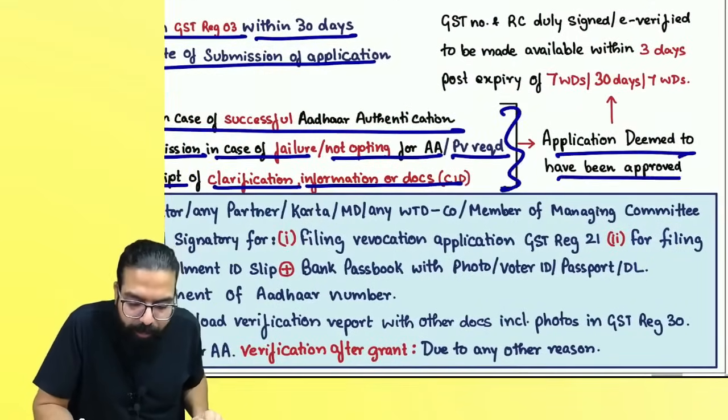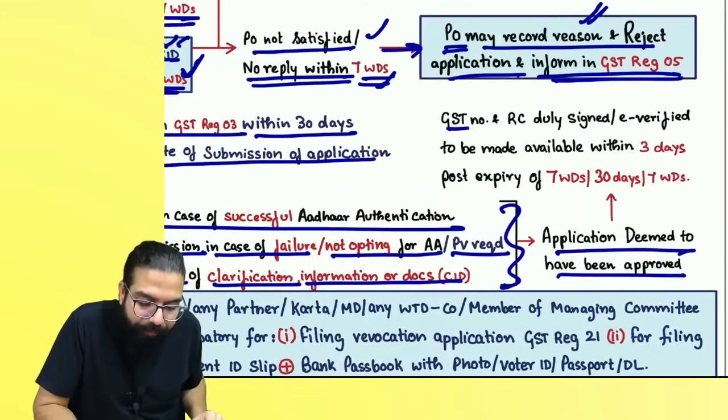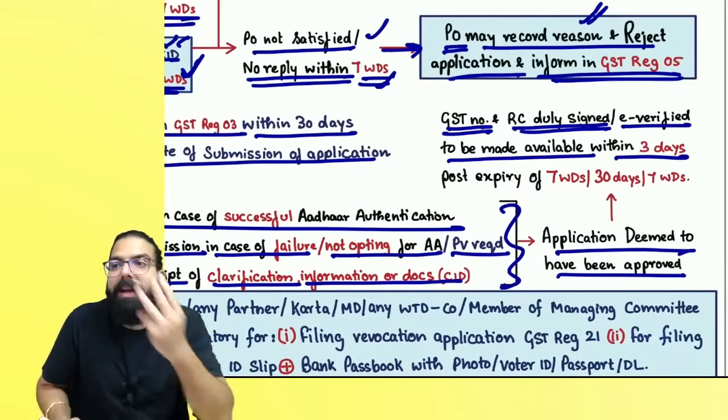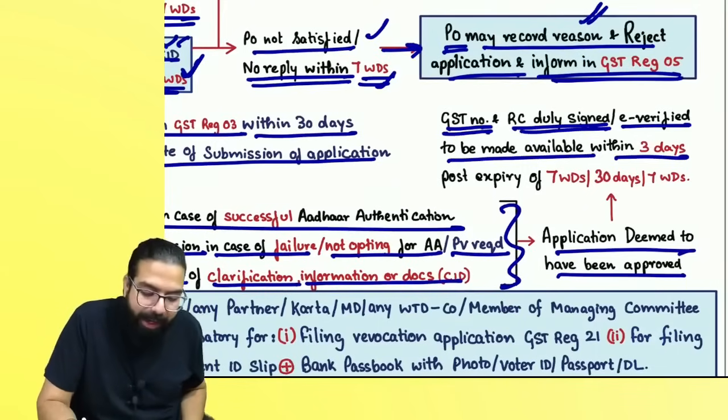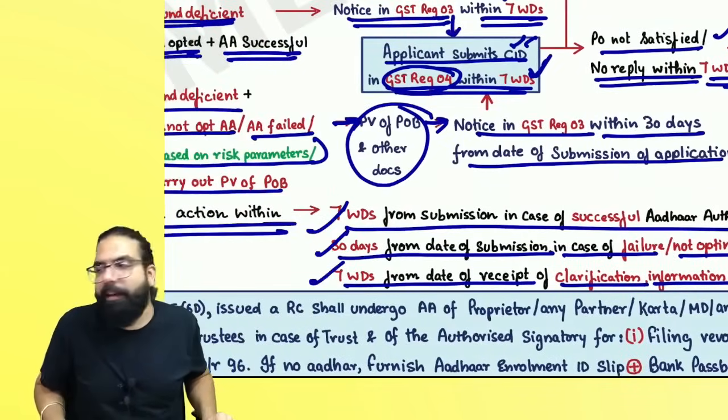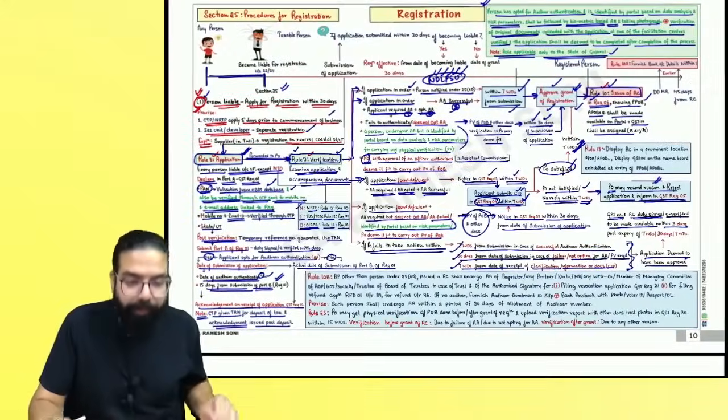Basically, the application will be deemed to be approved, and the GSTIN number and registration certificate, signed or e-verified, are to be made available within the next 3 days after the expiry of these 7 working days or 30 days. Are we clear, everyone? Can I go ahead, everyone?